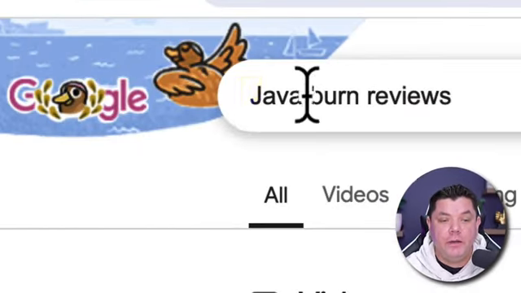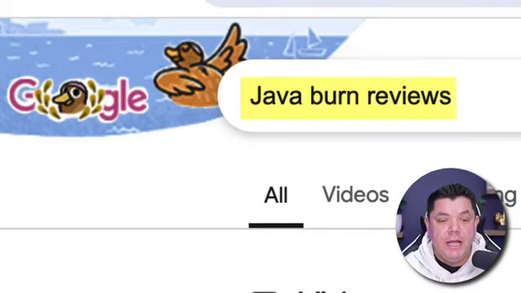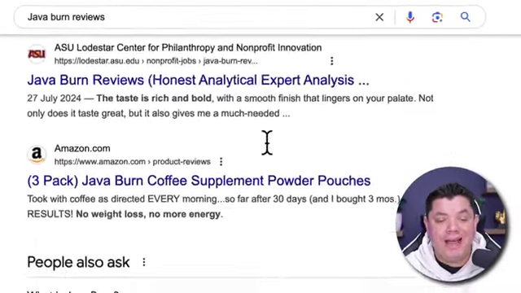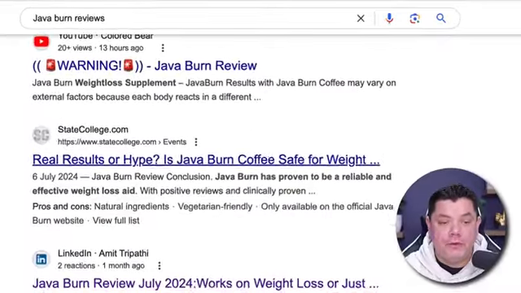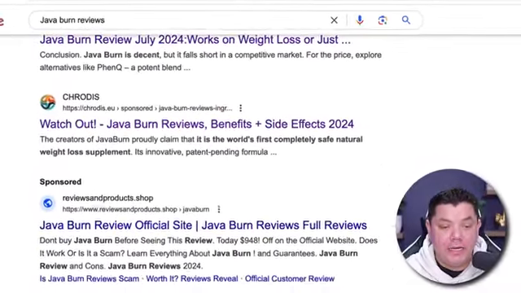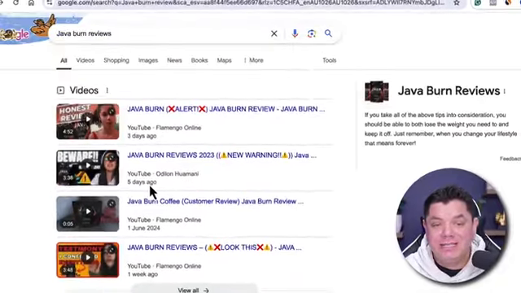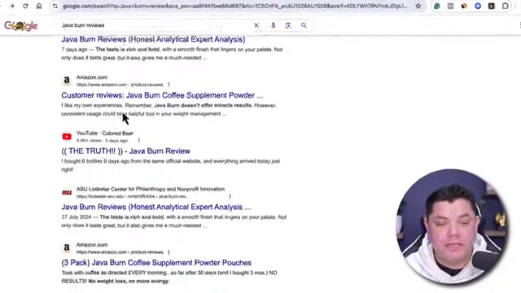Then what you want to do is come straight over to Google and type in Java Burn reviews. Then scroll down and grab an article from the first page. You can very easily scroll down and pick any of these articles. Obviously, there's some people that are running sponsored ads as well with this, so don't do any of those. Obviously, don't click onto the videos.